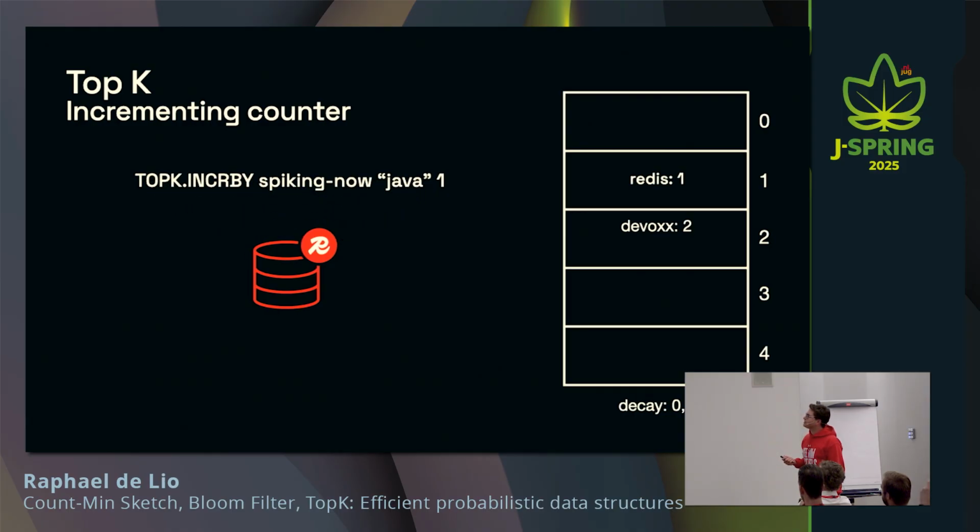what's going to happen is that it's going to return the same slot of devox. So Redis is going to check, is Java what we're counting there? And since it's not, instead of replacing that, we're going to use the decay, and we're going to multiply the decay by the number of times devox had been counted. It's going to return 1.8. We're going to floor that down to 1. And now this is the new number of times that devox was counted.